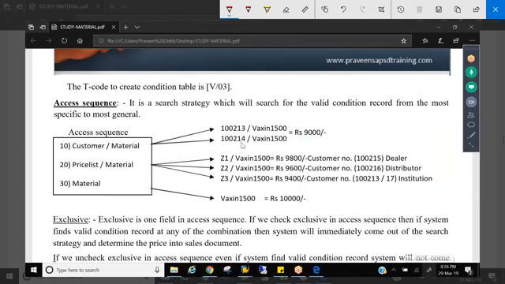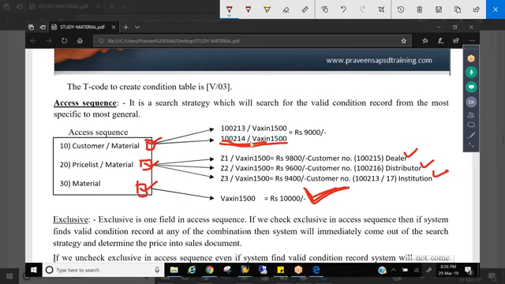Even though the system finds a valid condition record in this combination, it will not stop. It will keep on searching, and it will take the last price. Even though there is a valid condition record here, the system will take the last price. If you don't activate exclusive... exclusive is mandatory for every field combination.